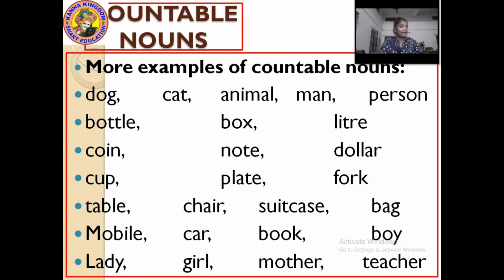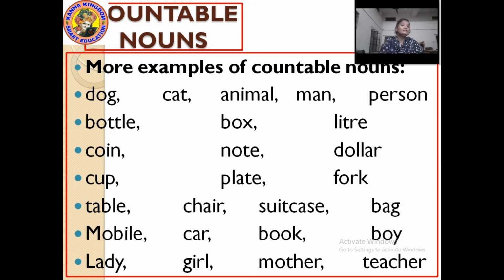Bag, bags, yes, countable. Further, mobile, everyone has. We have 2 mobiles at home, we have 4 mobiles at home. Car, yes. Book, countable. Boy, countable. Lady, countable. The 2 ladies are standing under a tree. Girl, yes, there are 4 girls in my class. Mother, yes.